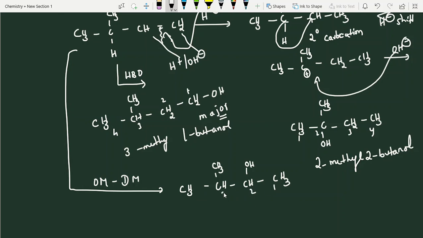1, 2, 3, 4, right? 3-methyl, students, 3-methyl 2-butanol. See, product changes are there, no? This is major here. No rearrangement. Here, rearrangement product. Here, no rearrangement. Here it follows anti-Markovnikov rule. See, very easy. Now I am going to give one more question.